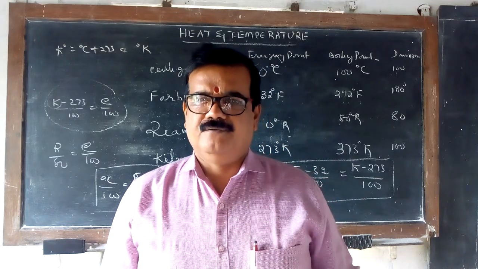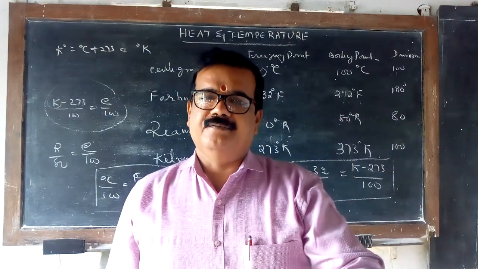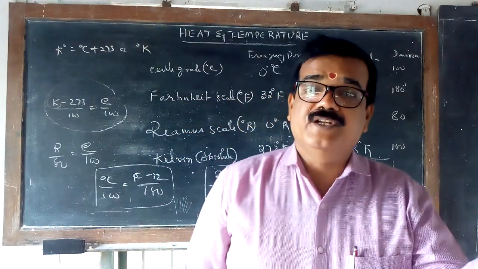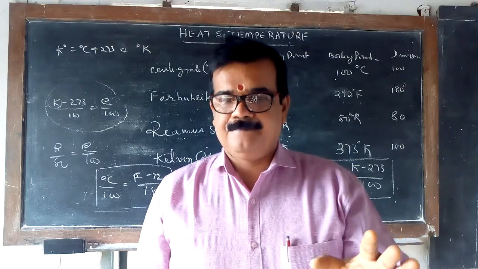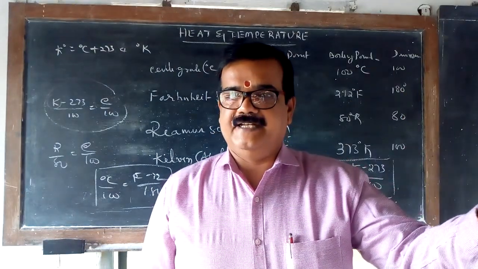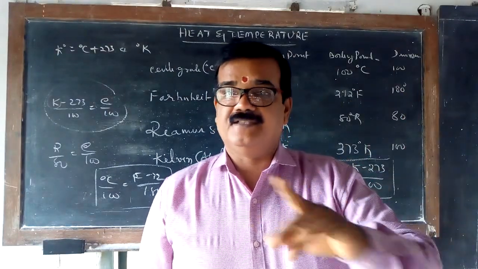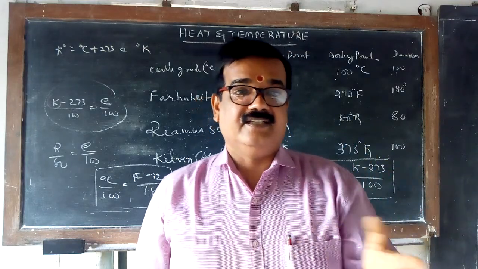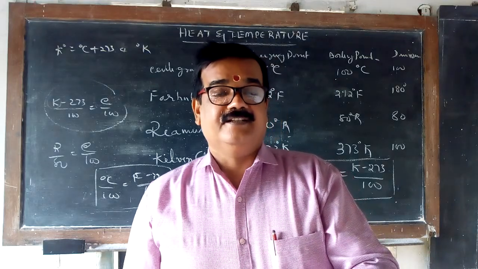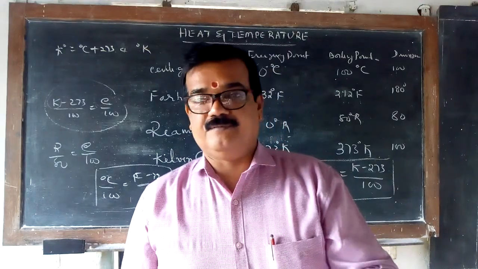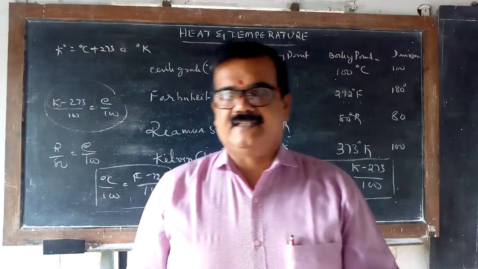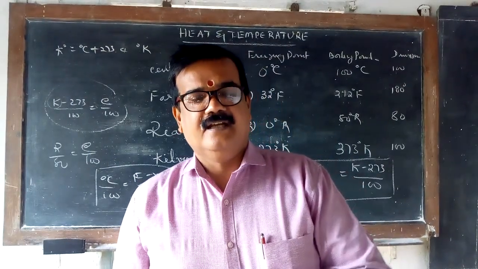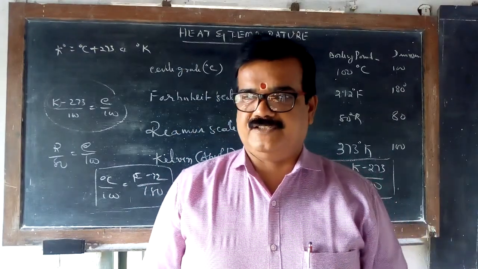That is quite simple, no? From the hotter body, always the heat will be transferred to the colder body. Am I right? Heat lost is equal to heat gained. Because, as we all know from the beginning, heat is a form of energy. Energy will never be lost. Energy can neither be created nor destroyed. It can be changed into another form. That's why energy never is destroyed. That is why heat lost is heat gained. Somewhere it has to be gained. Otherwise it has to transfer to another form of energy.